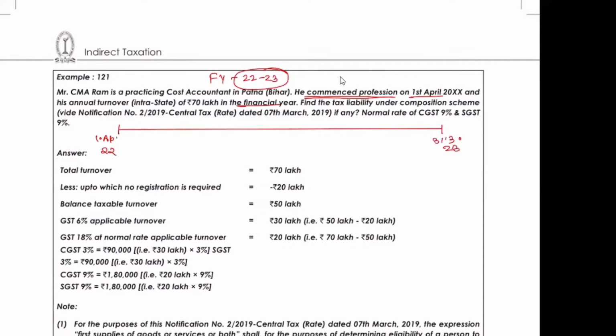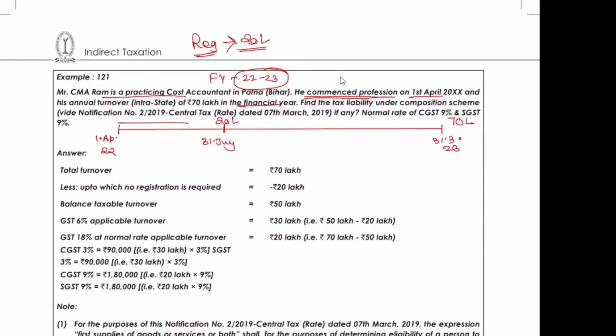They are saying his turnover in this year was 70 lakh. And for this, I may give you an example. The registration limit for one who is providing services is 20 lakh. So suppose at any place in this year, let's say, for example, this is 31st July, now he has crossed the limit of 20 lakh.